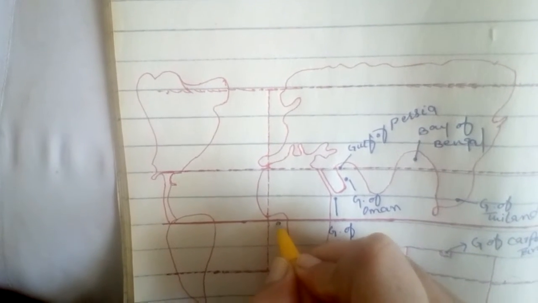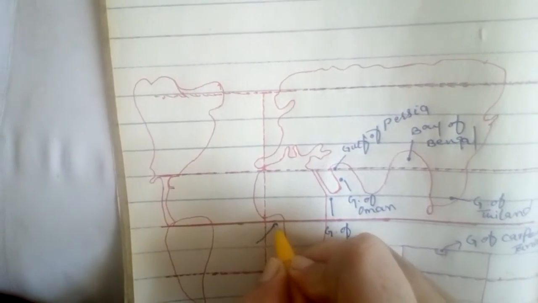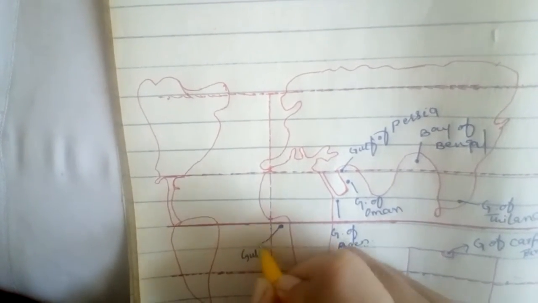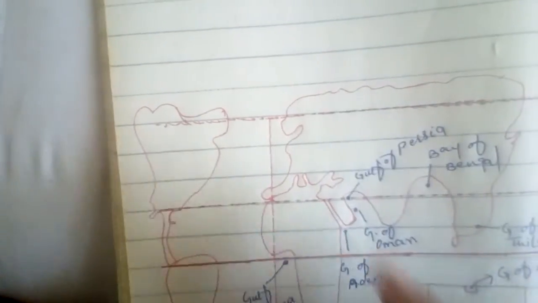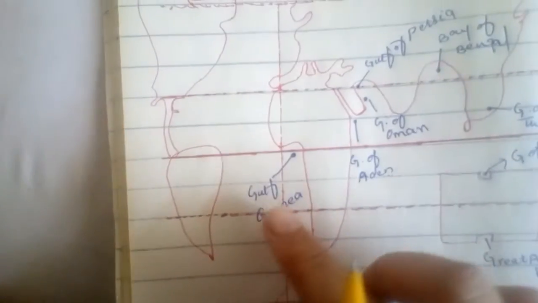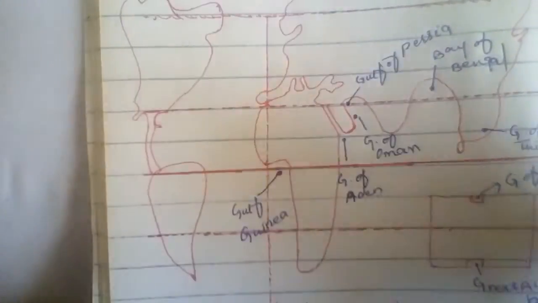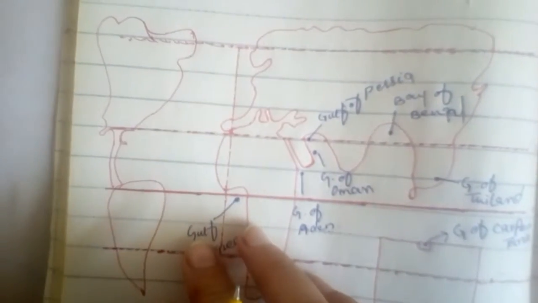Here in Africa, one Gulf is present, that is known as Gulf of Guinea. Due to the country Guinea in Africa, this Gulf got its name Gulf of Guinea, right? This Gulf is known as Gulf of Guinea.